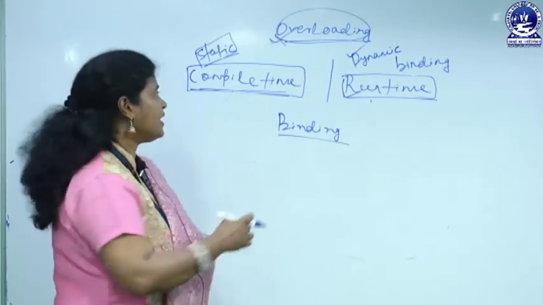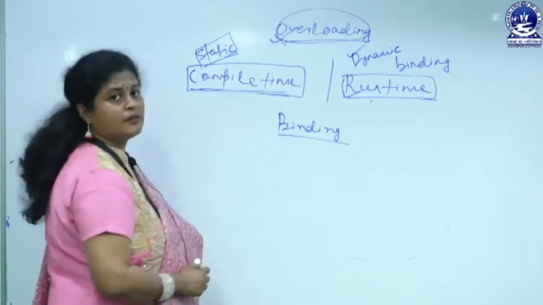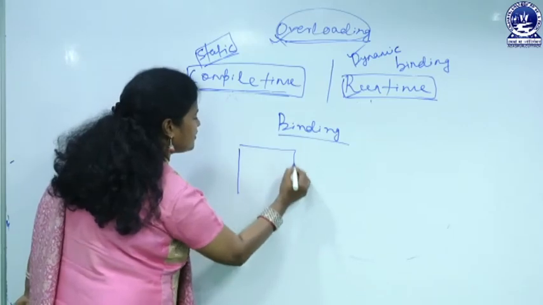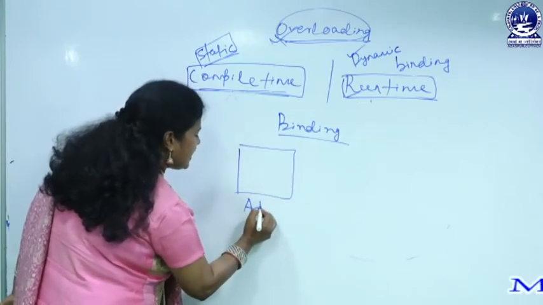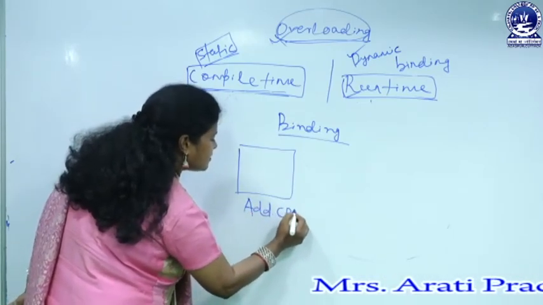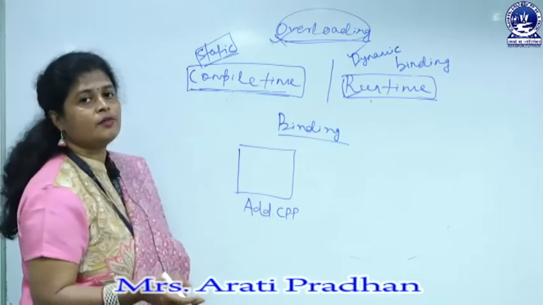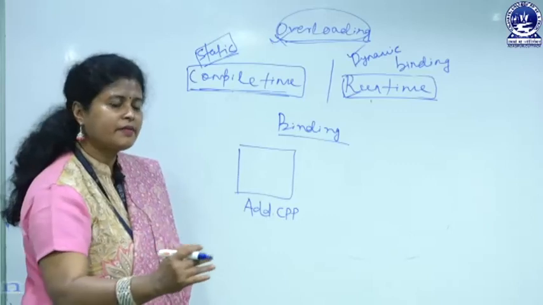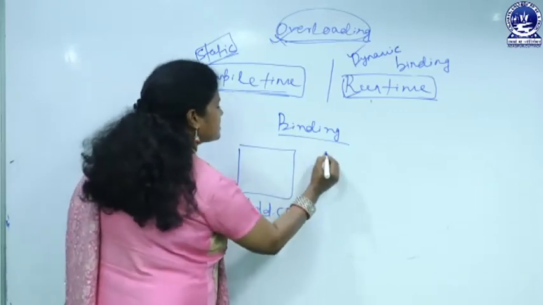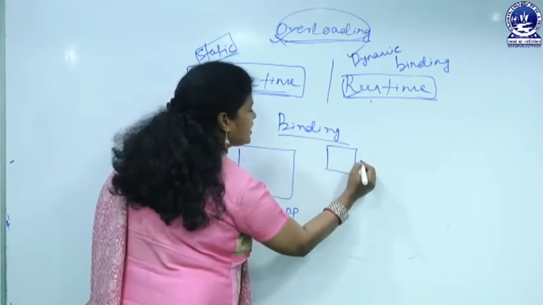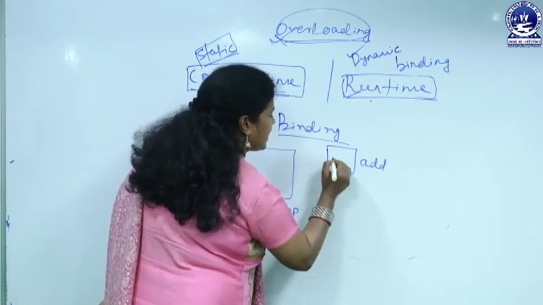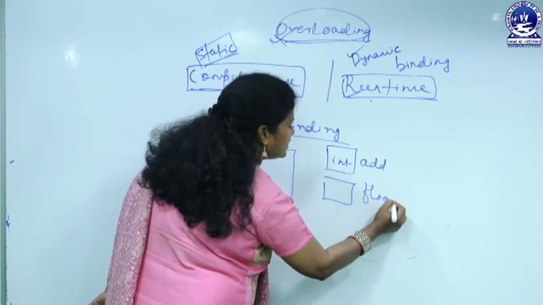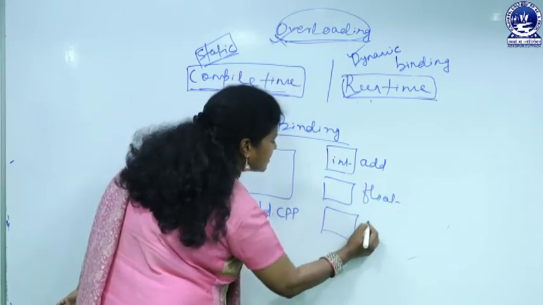Suppose we are implementing compile time polymorphism, then how is the binding operation performed? Suppose you have one program, let the program be add.cpp, and here you are performing the add operation for multiple different data types. So here I am using one add function for int, a second add function for float, and a third add function for string.